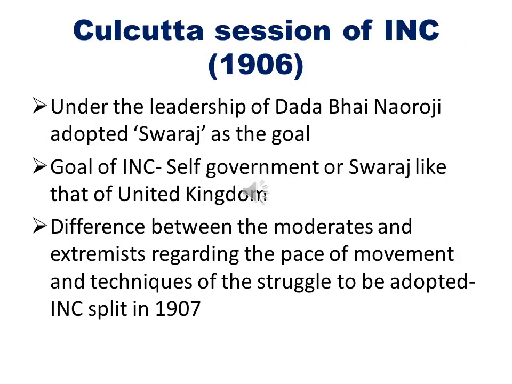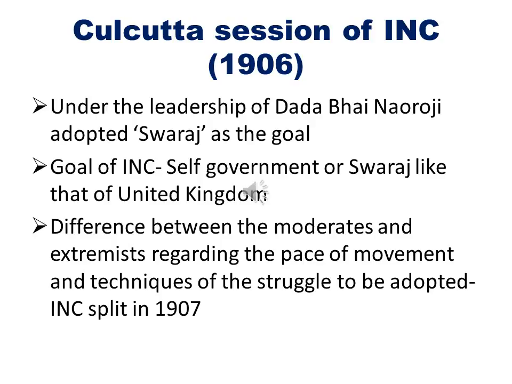The Calcutta session of the Indian National Congress of 1906 is very important because it was in this session that the Indian National Congress adopted Swaraj as its goal. In December 1906 at Calcutta, the Congress under the leadership of Dadabhai Naoroji adopted Swaraj as the goal of the Indian people. Naoroji in his presidential address declared that the goal of the Indian National Congress was self-government, or Swaraj, like that of the United Kingdom.